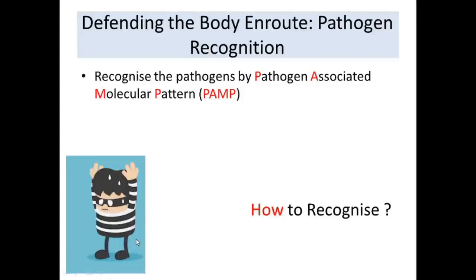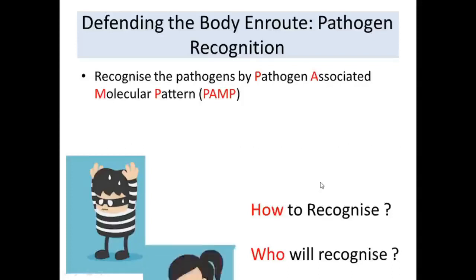So this could be a specific pattern by which a culprit can be identified. Similarly, the pathogenic bacteria also have certain specific molecular patterns, which are called pathogen-associated molecular patterns. And by means of this pattern, they are recognized as pathogens. And now, who is going to recognize them? Okay, we found that they are the pathogens, but who is going to recognize that they are the pathogens?